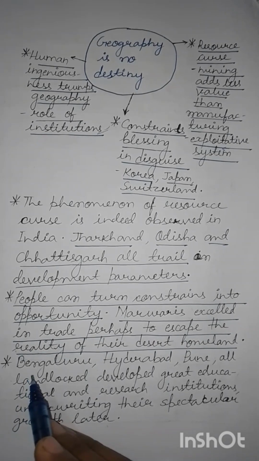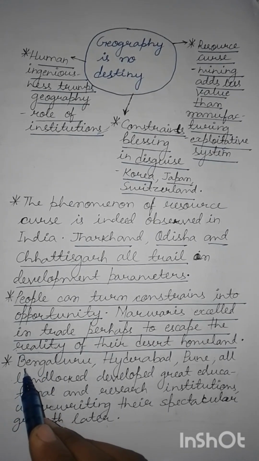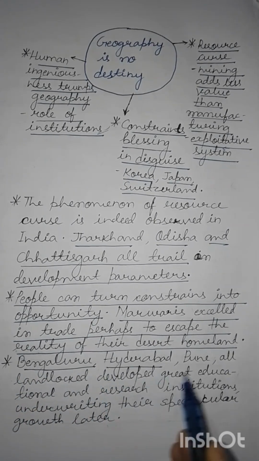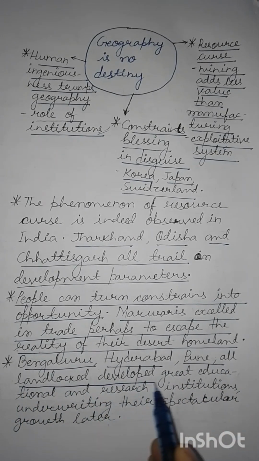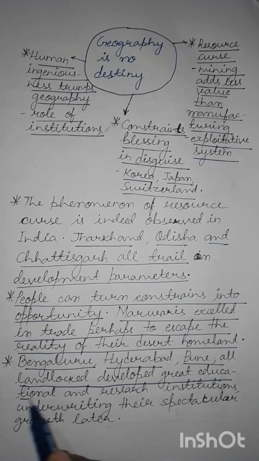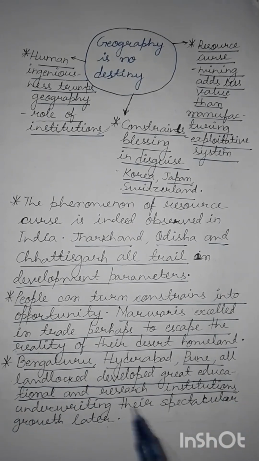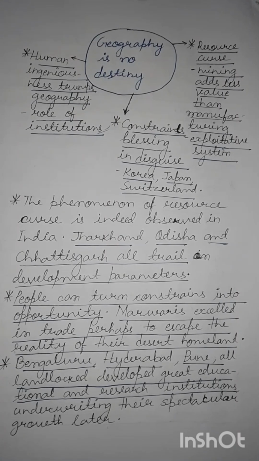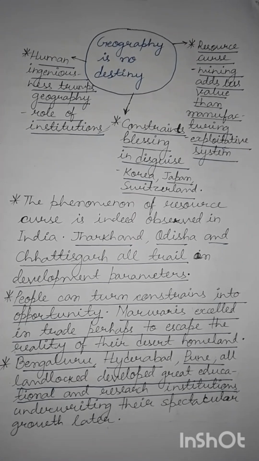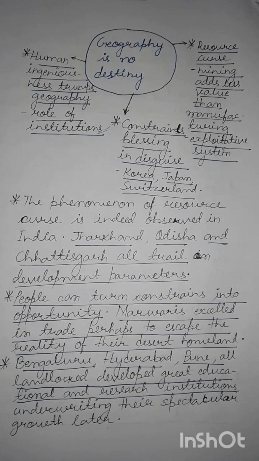Then an example from India is that places like Bengaluru, Hyderabad, and Pune, all landlocked for all practical purposes, developed great educational and research institutions, underwriting their spectacular growth later. These places had a head start in the sense that they had important educational and research institutions.